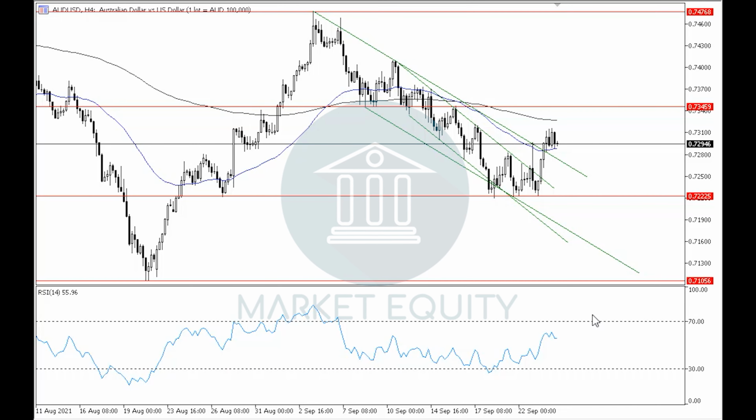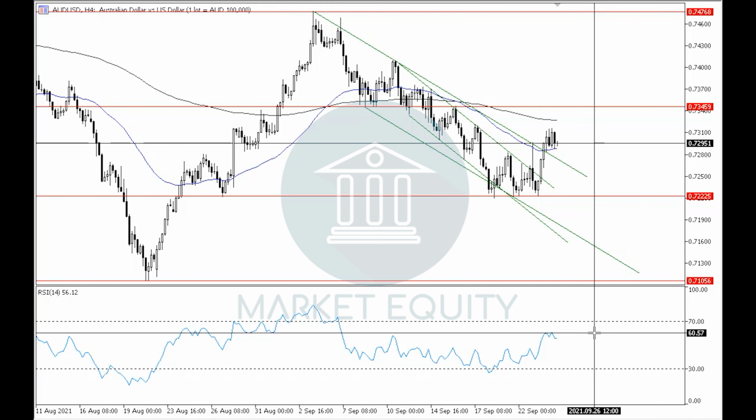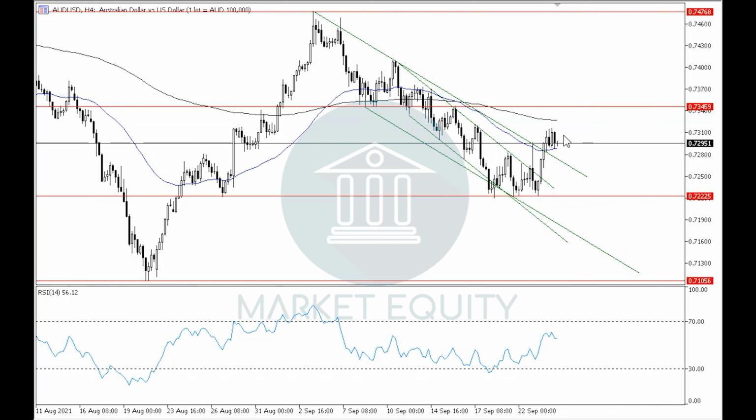If we notice the RSI indicator in the 4-hour time frame, then we can see that it recently broke upwards to level 50, which was a horizontal resistance level for it in the 4-hour time frame, and recently rebounded down off of around level 60, which supports the probability of a downwards correctional movement in order to retest the broken upper boundary of the downwards channel in the 4-hour time frame. That was it for the Australian dollar versus the US dollar.